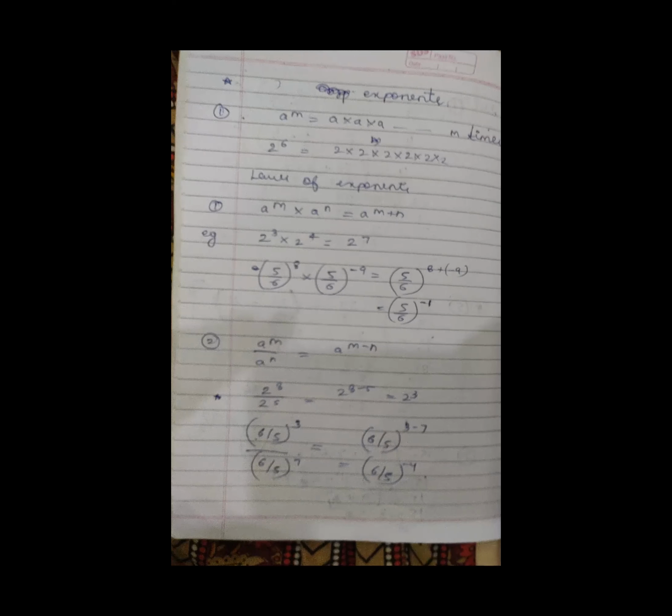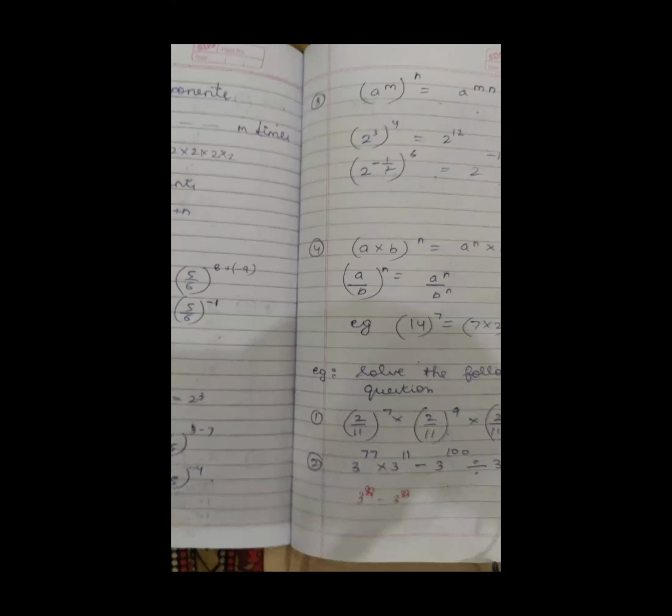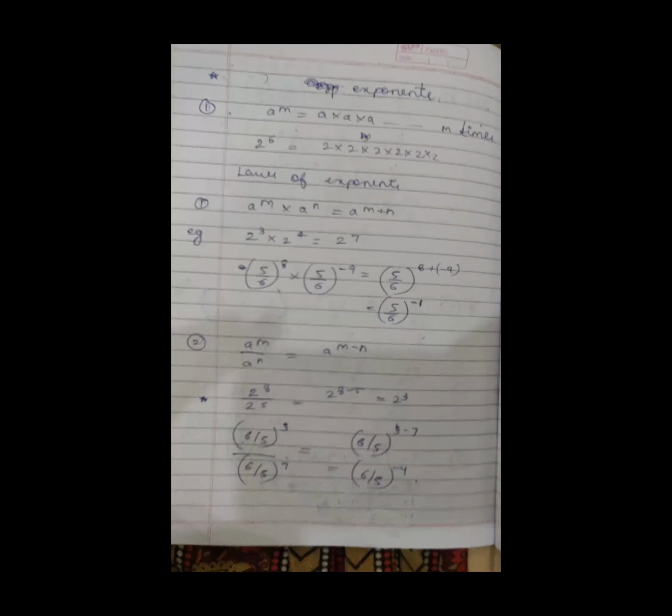See the example. This is called the quotient law. 2 to the power of 8 divided by 2 to the power of 5 is equal to 2 to the power of 8 minus 5, and 8 minus 5 is 3, so the answer is 2 to the power of 3. See the next example: 6 upon 5 to the power of 3 upon 6 upon 5 to the power of 7. In division, you have to take the difference of the exponents, so it will give 3 minus 7, that is minus 4. Just write the example. Complete the chapter on this page. First law is product law. Second law is quotient law.